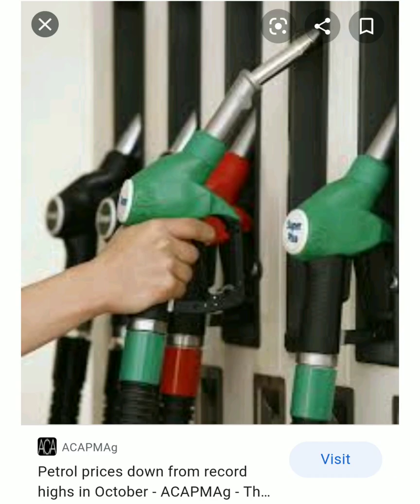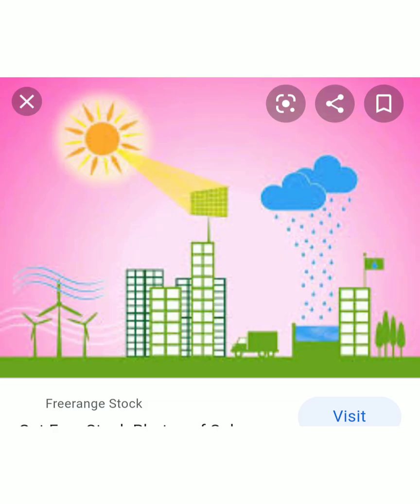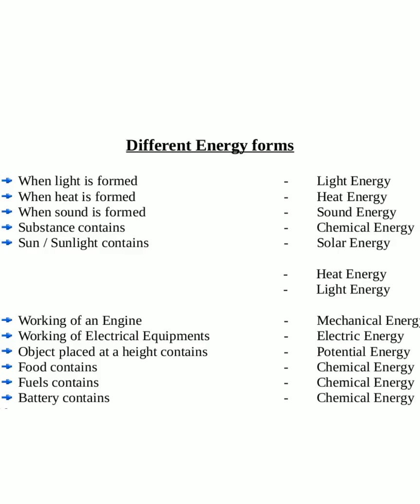All the living beings depend on plants for their food. So the energy contained in every substance is called chemical energy. Sun or sunlight contains solar energy, heat energy and light energy. In different situations, we use these three different energies.